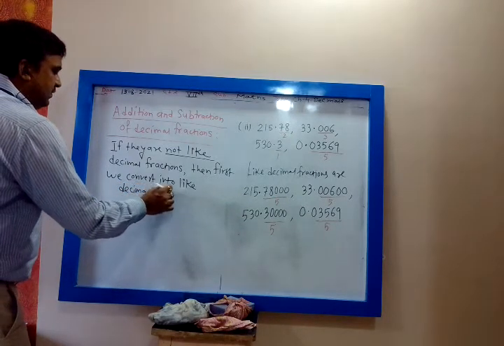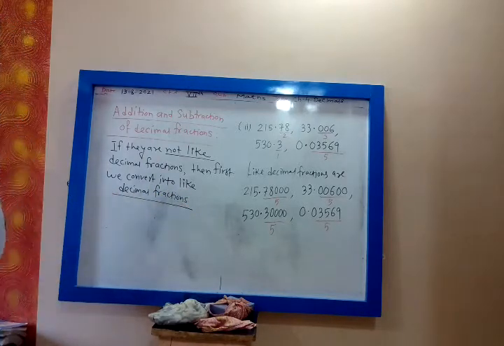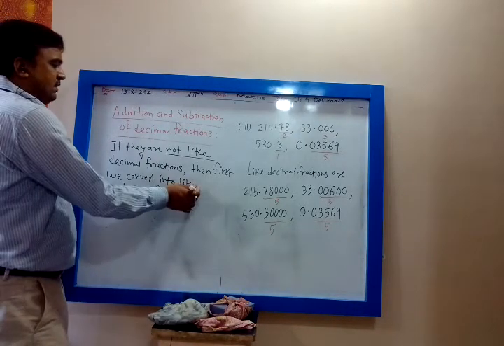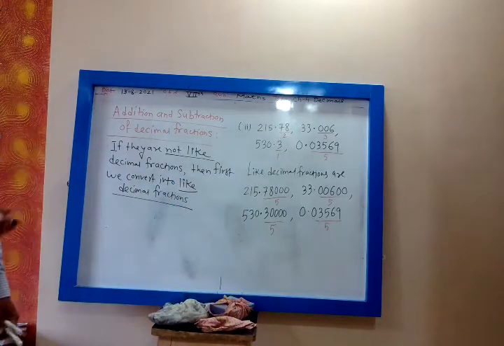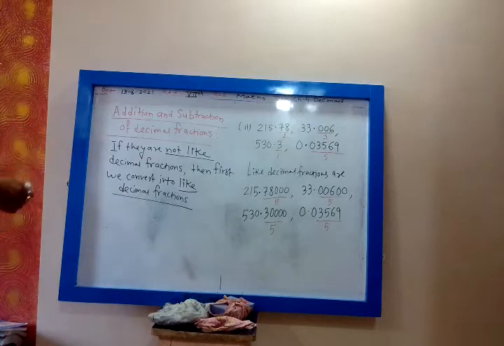Okay, this is important. If they are like, directly simplify. If they are not like decimals, then we first convert them into like decimal fractions.